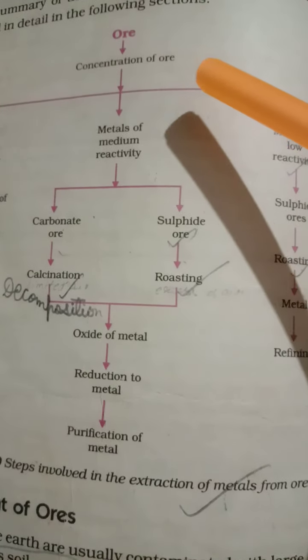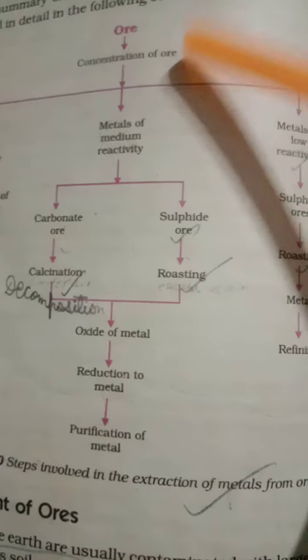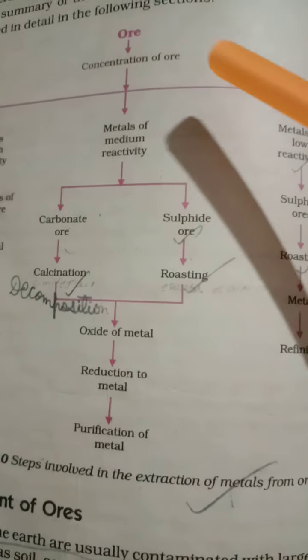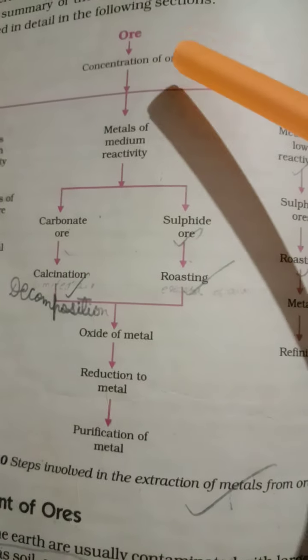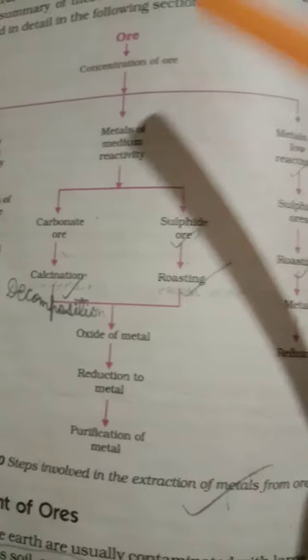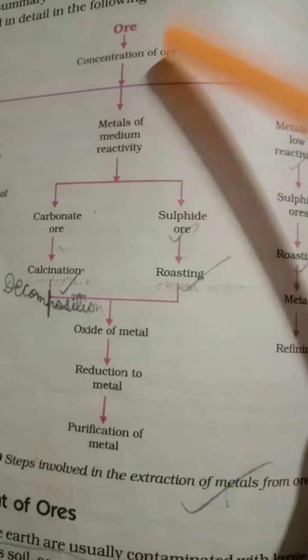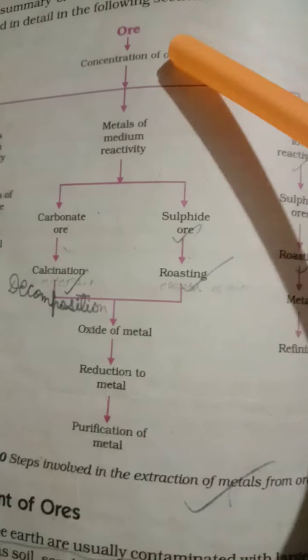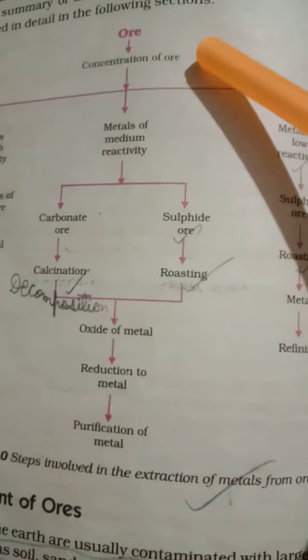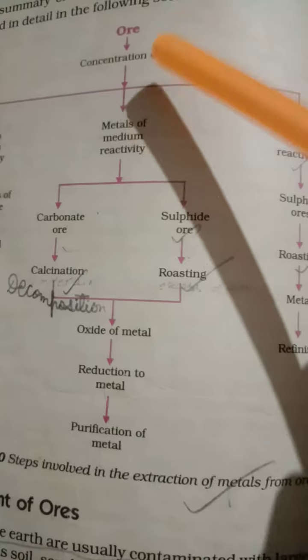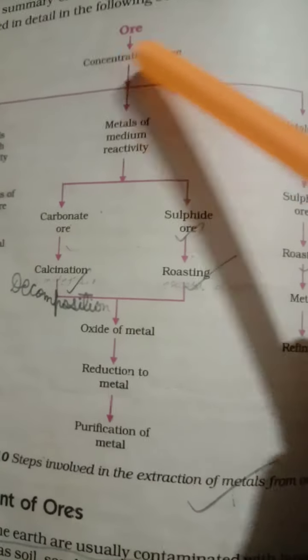Magnetic separation is related to iron ore. Sulfide ore is separated by the froth flotation process. The remaining is the hydraulic washing process. So I discussed how you will remove impurity from ore. In this term I told you concentration of ore.